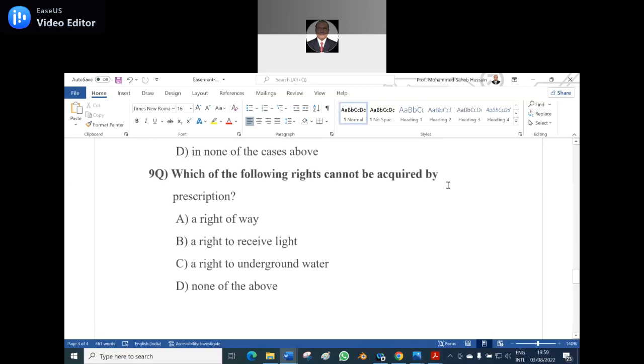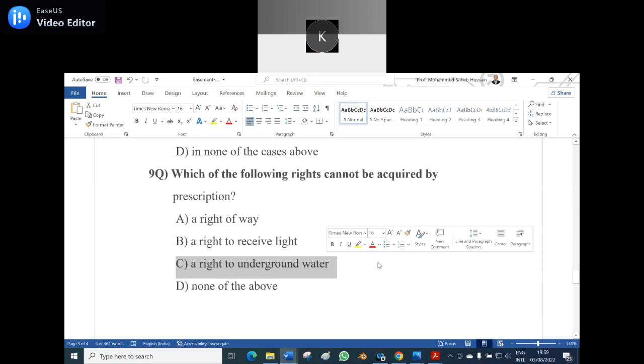Yes. Ninth question. Now you deal. Which of the following rights cannot be acquired by prescription? A, a right of way; B, a right to receive light; C, a right to underground water; D, none of them. C is the right answer. Right to underground water is the right answer.